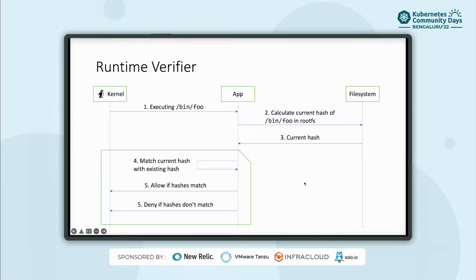Once you calculate the current hash, you can match it against the existing hash that you have from the source of truth. So if the hashes match, that means the binary wasn't changed, and if it doesn't, then obviously the binary was modified. Like this, you can make the decision whether to allow a certain binary to execute or not.